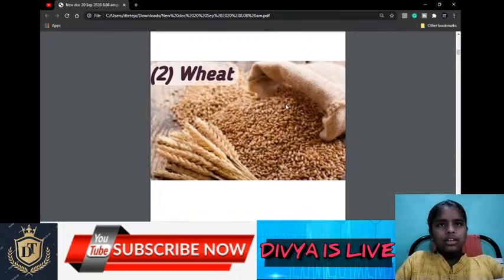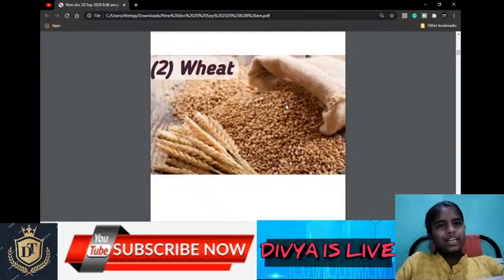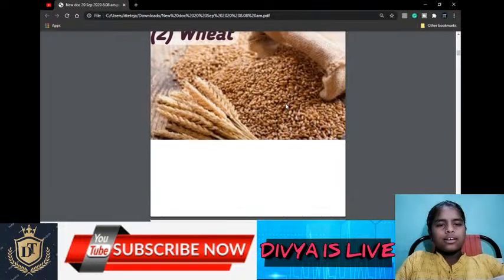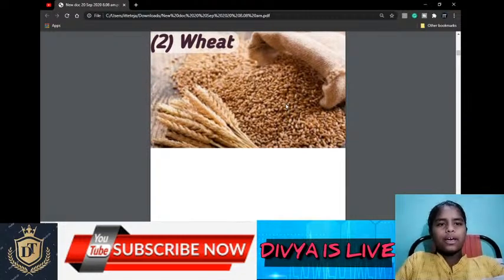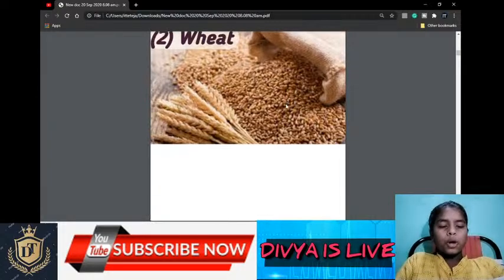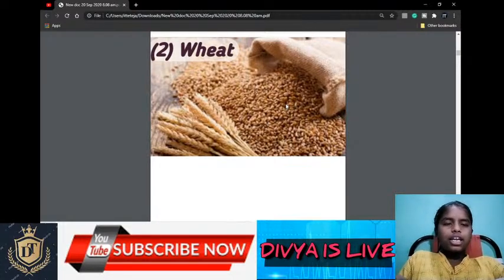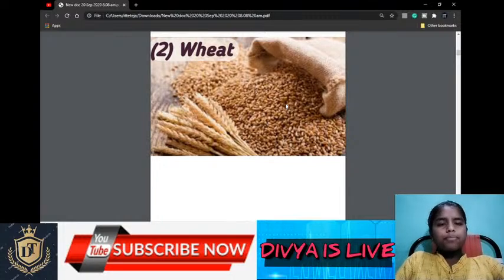And the second one is wheat. Wheat is the second most important food crop in India. Wheat is the main food crop in the northwestern part of India, and it is mostly consumed by people of the northwestern part. Wheat requires cool regions and a cool growing season, and it requires about 50 to 75 centimeters rainfall.